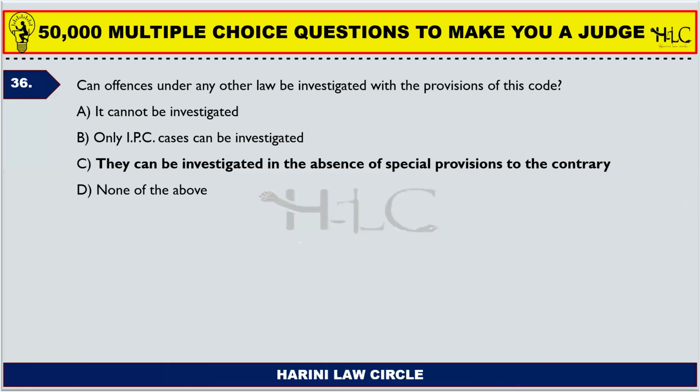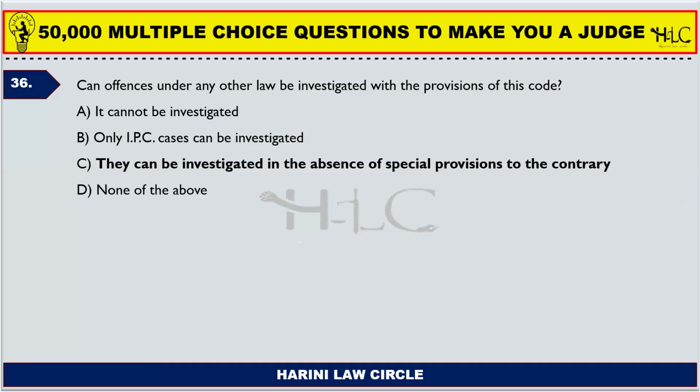Can offences under any other law be investigated with the provisions of this Code? For example, there is an offence committed with respect to the Negotiable Instruments Act. Can the procedure under the Code of Criminal Procedure be followed with respect to that particular law? That is the question given.